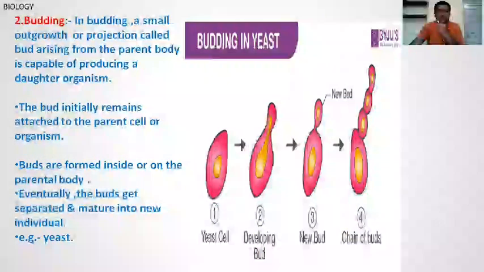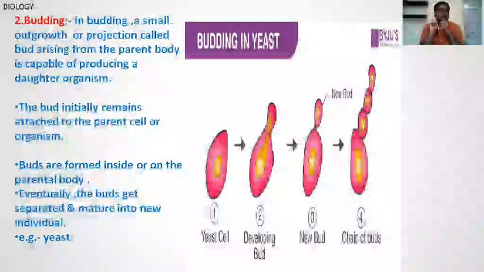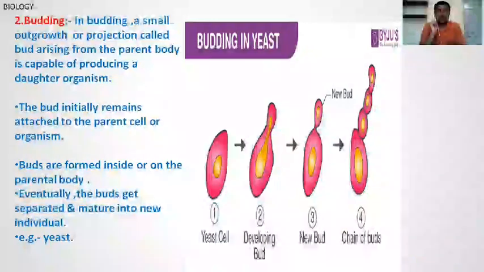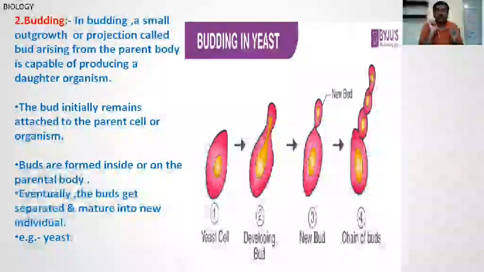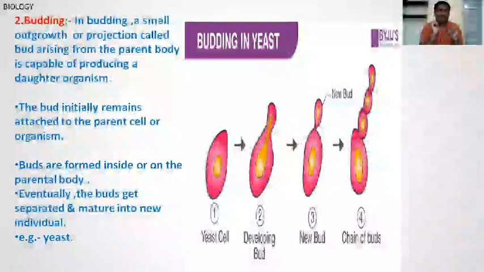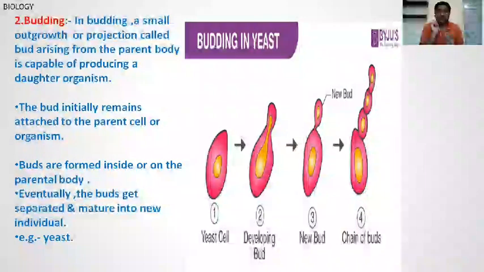Next is budding. In budding, a small outgrowth forms on a unicellular organism, for example yeast. A small outgrowth or projection is called a bud. The bud arising from the parent body is capable of producing a daughter organism.